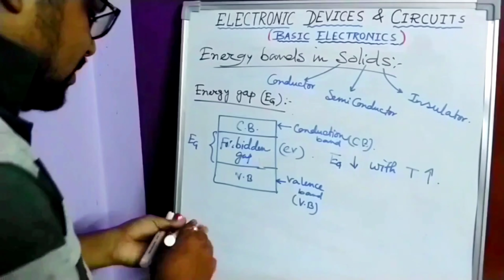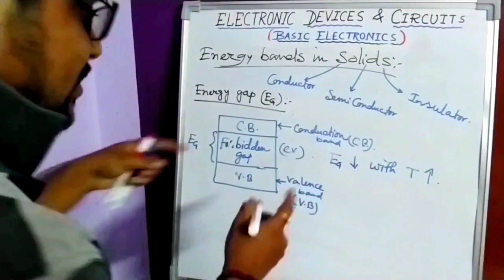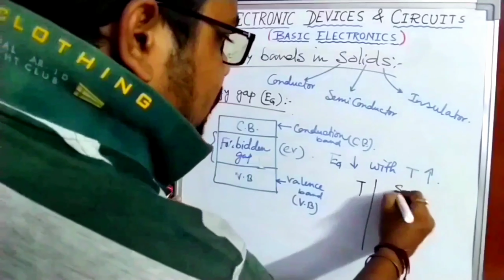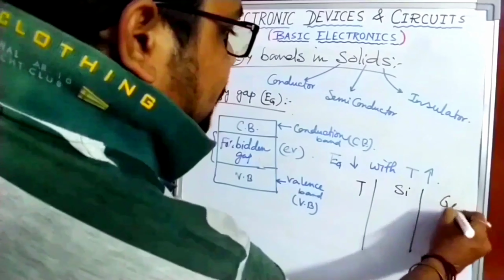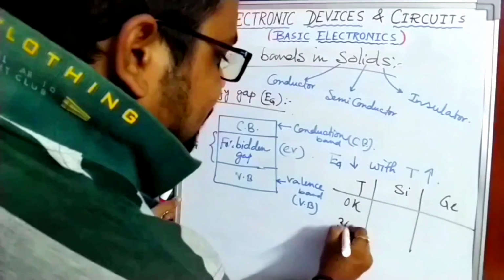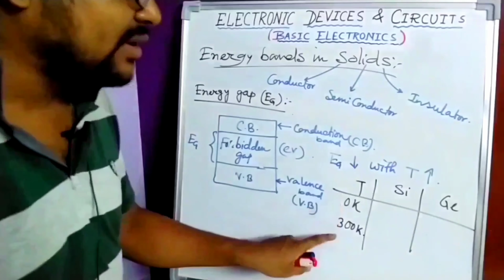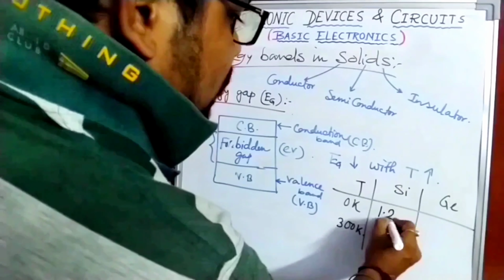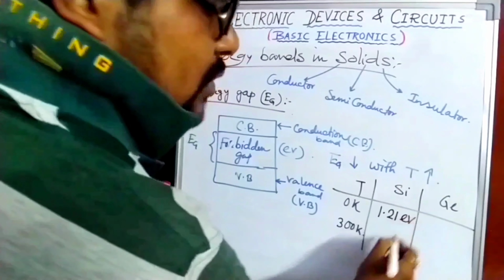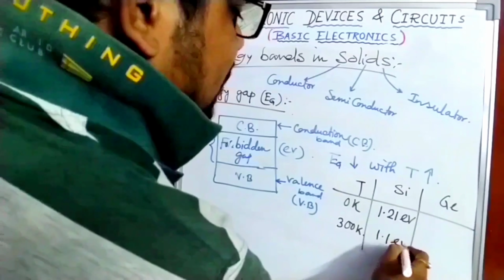For silicon and germanium, I will explain how this decreases, and this value is very important. At T equals 0 Kelvin and 300 Kelvin. 0 Kelvin means absolute zero and 300 Kelvin means room temperature. For silicon at 0 Kelvin, this gap is 1.21 electron volt, and for 300 Kelvin it becomes 1.1 electron volt.